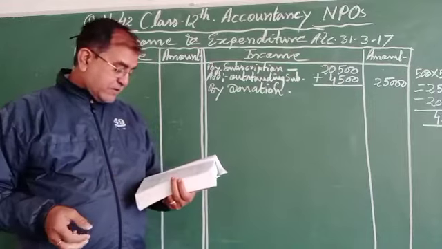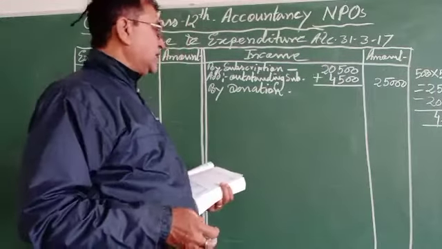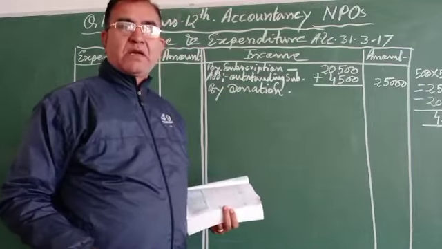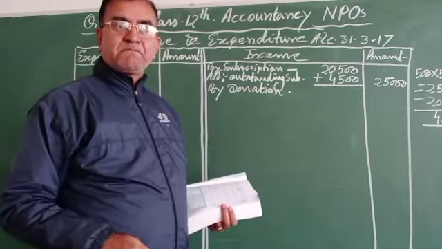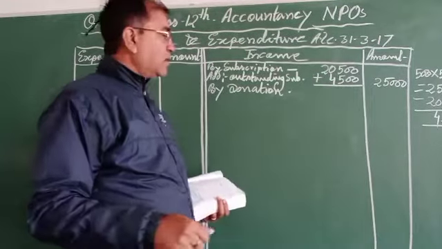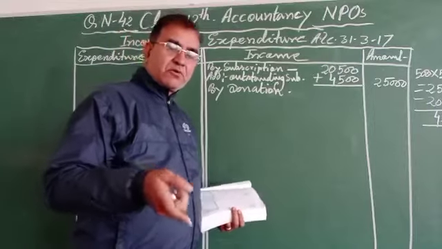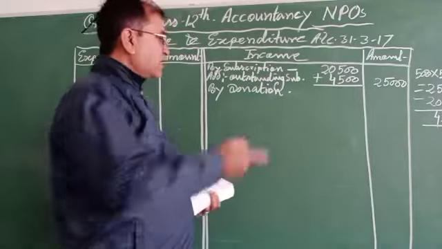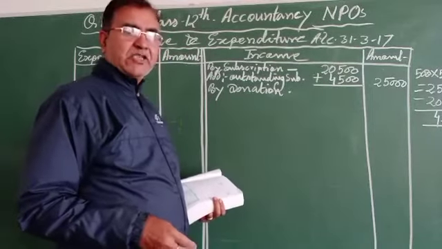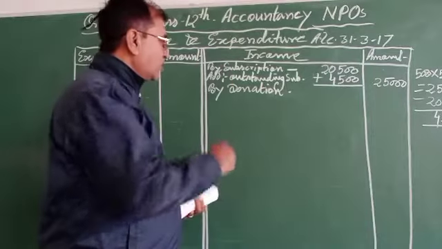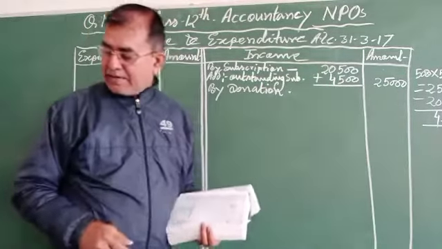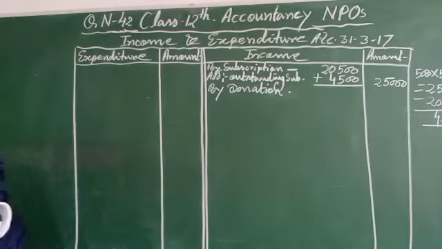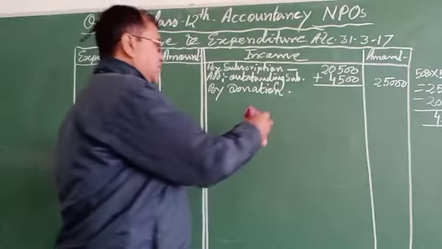So to proceed, whether we are going to capitalize this one, it will be shown in the liabilities column of the balance sheet. But here, whether we are going to consider this donation as a general donation, just recorded in the income and expenditure account. So we are going to recognize that one. This one will be the capital ledger.